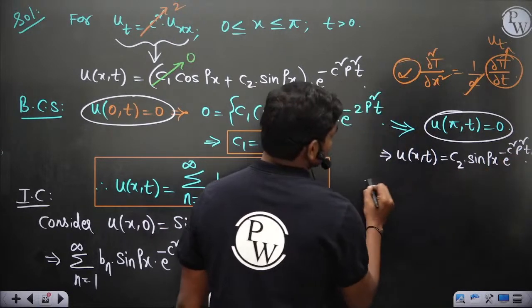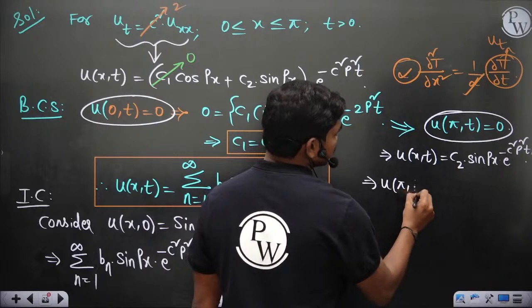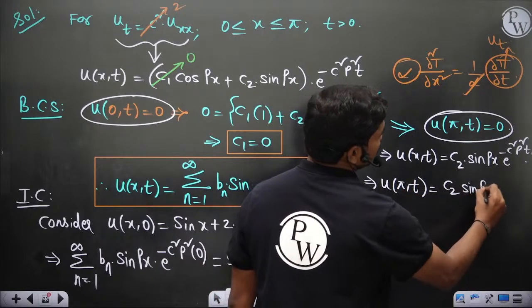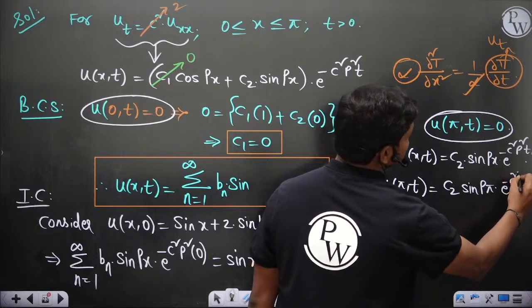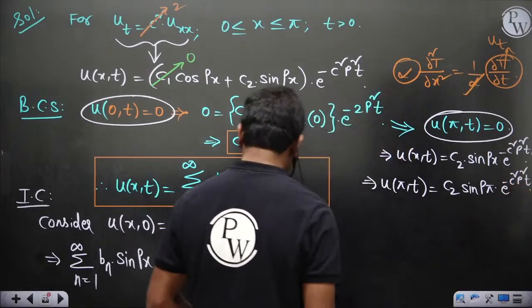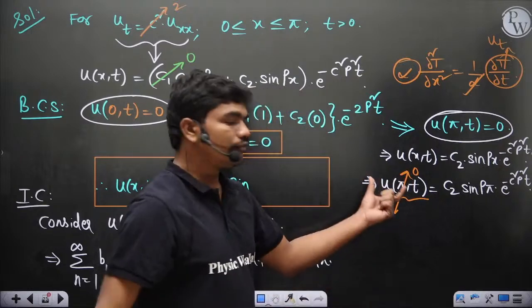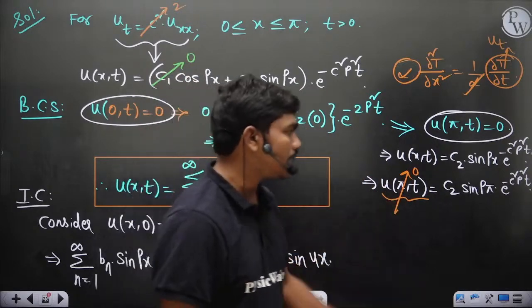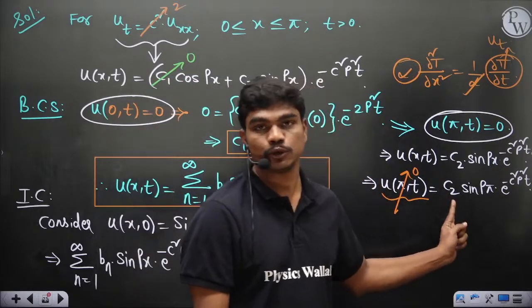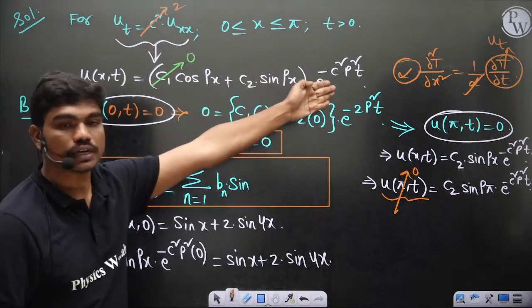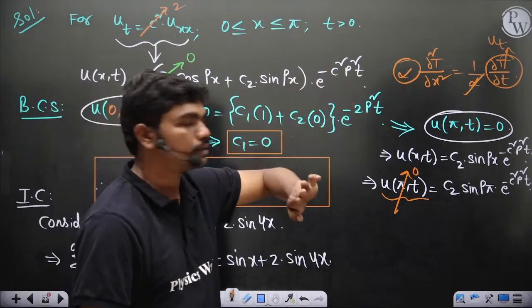Since u of pi comma t is 0, this gives you c2 sin p pi into e power minus c square p square t, but it is clearly given this is 0. So either c2 should be 0, but c2 can't be 0. Why? c1 is already 0. If c2 is also 0, this full term becomes 0. So that's why c2 cannot be 0.